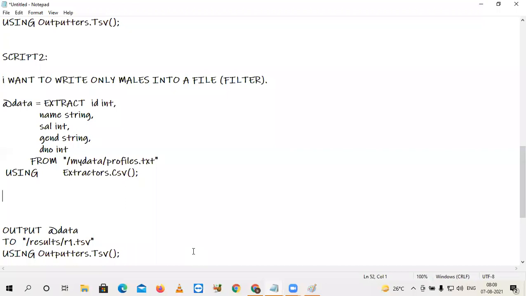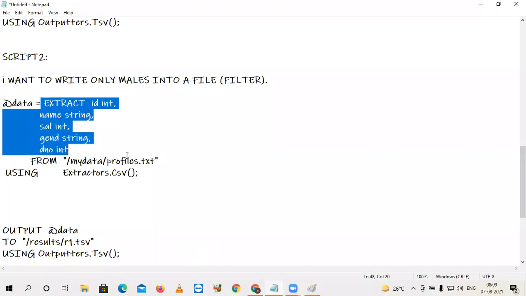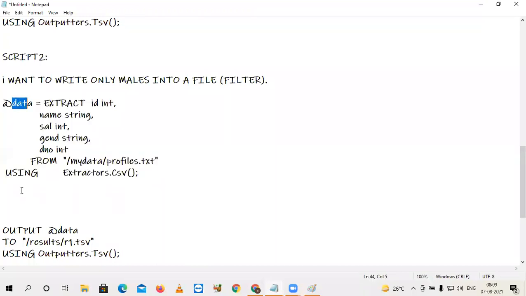Here I'm going to apply some filter. I already extracted this data and kept it in this data object. Now I'm going to reuse that. I'm going to work with the data object. This time I'm giving my data object name as mails. I want to keep only the mails. This data object is acting as a table. You can compare it with a view. All select-related SQL statements you can apply on that.